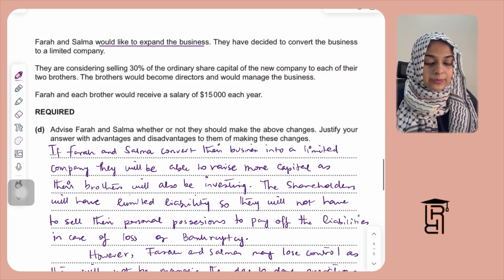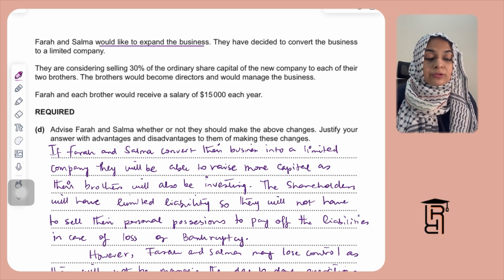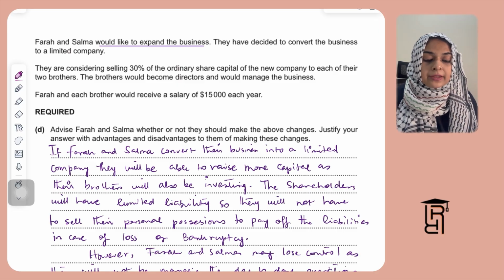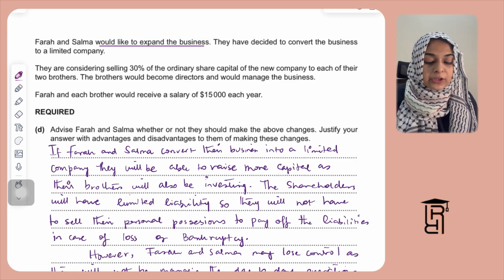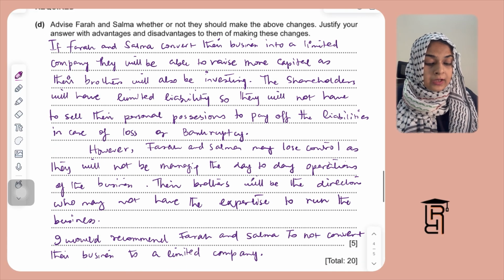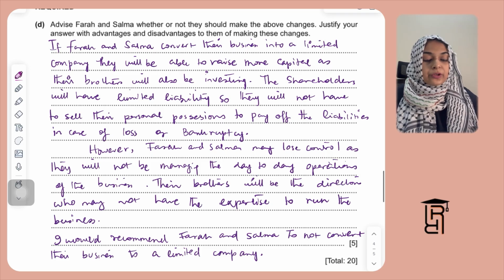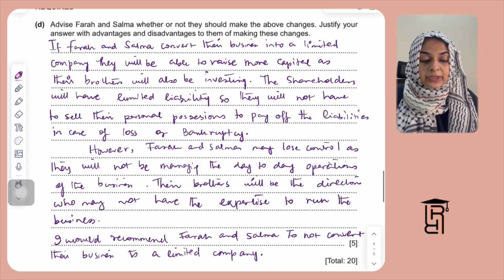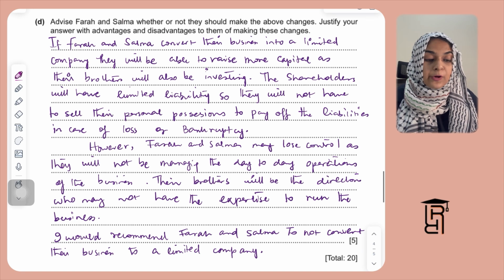And then in the last part, they're saying Farah and Salma would like to expand the business. They have decided to convert the business to a limited company. They are considering selling 30% of the ordinary share capital of the new company to each of their two brothers. The brothers would become the directors and would manage the business. Farah and each brother would receive a salary of 15,000 each year. Advise Farah and Salma whether or not they should make the above changes. Justify your answer with advantages and disadvantages to them of making these changes.